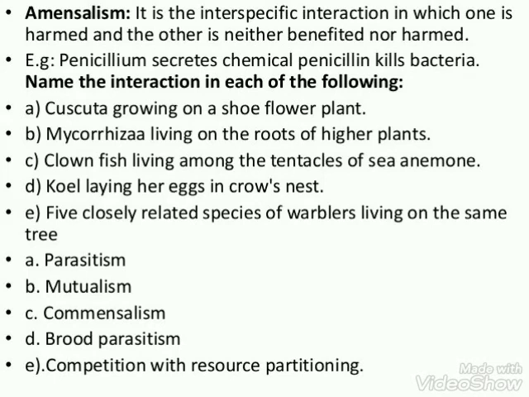Five closely related species of warblers living on the same tree. That is competition with resource partitioning. That is an example of resource partitioning. So these are a few examples which are frequently asked in the board examination. I remind you again that all these interactions along with each and every example are very important from the perspective of the board examination.